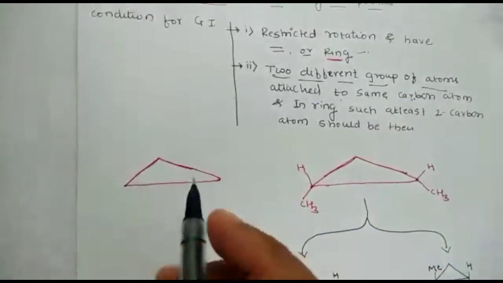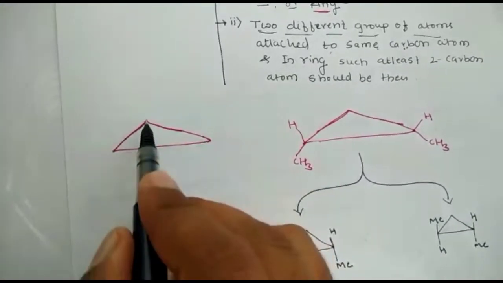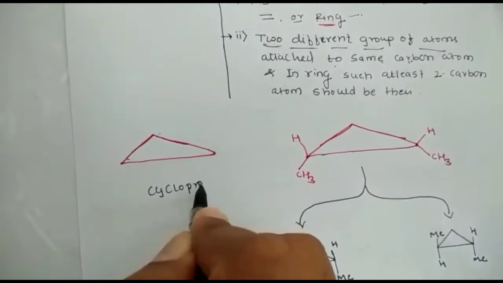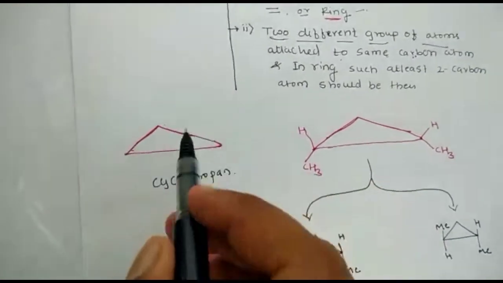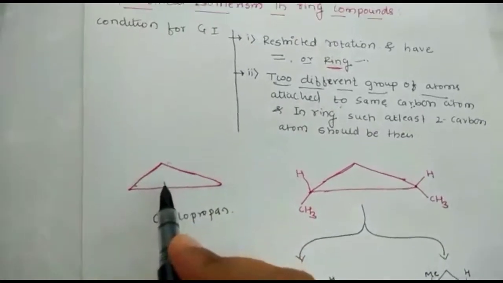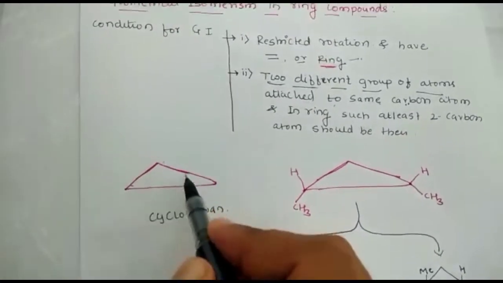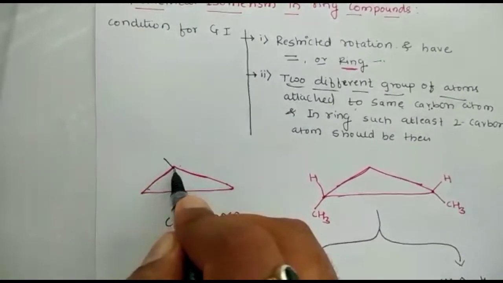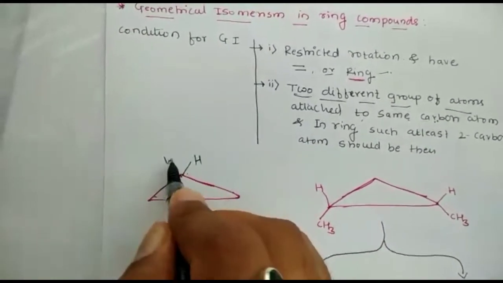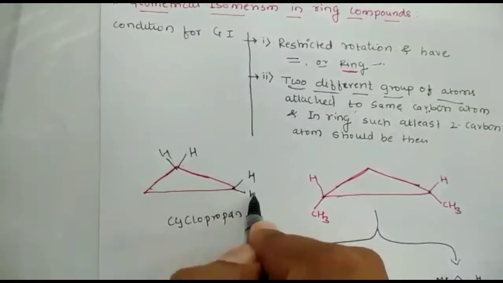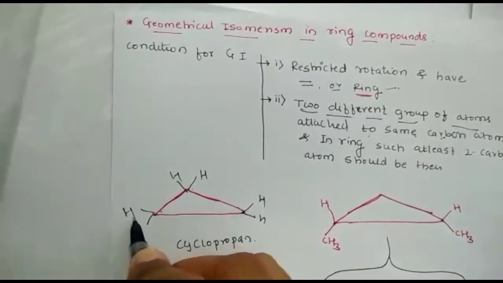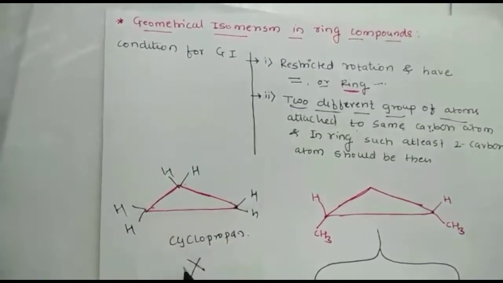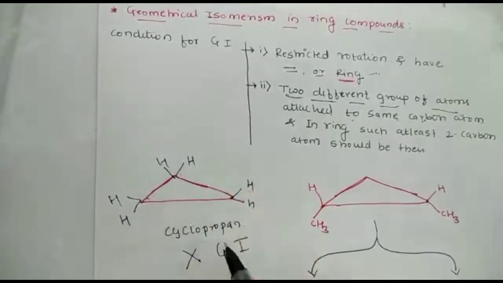See the structure, the name of this compound, the total number of carbon atoms is 1, 2, 3, so this is called cyclopropane. The first condition is that there should be a ring, yes, there is a ring. There is restricted rotation because of angle strain. The second thing: this carbon contains two hydrogens, this carbon contains two hydrogens, this carbon again contains two hydrogens. So the same kinds of atoms are there, hence it will not show geometrical isomerism, even though it is a cyclic compound.